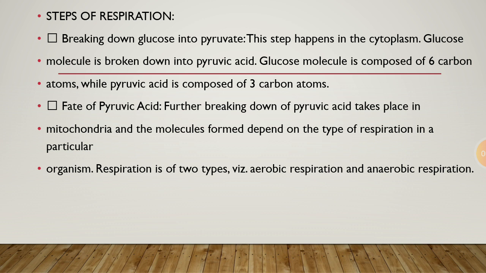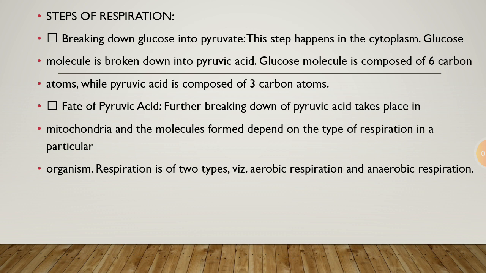Some basic steps of respiration. Glycolysis, the breakdown of glucose into pyruvate. It is the first step, in which glucose is broken down into pyruvate. It takes place in the cytoplasm, in which the glucose molecule is broken down into pyruvic acid. The glucose molecule is a 6 carbon compound, while pyruvic acid is a 3 carbon compound.